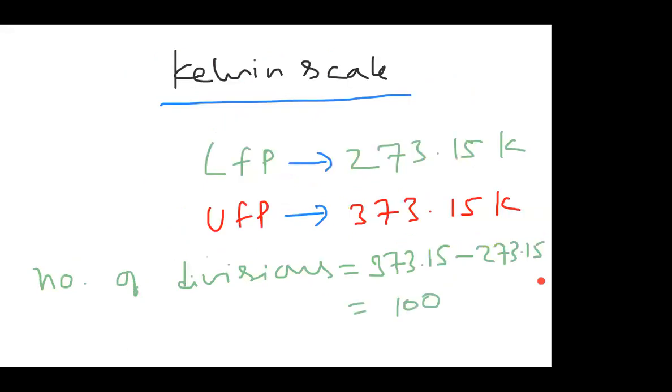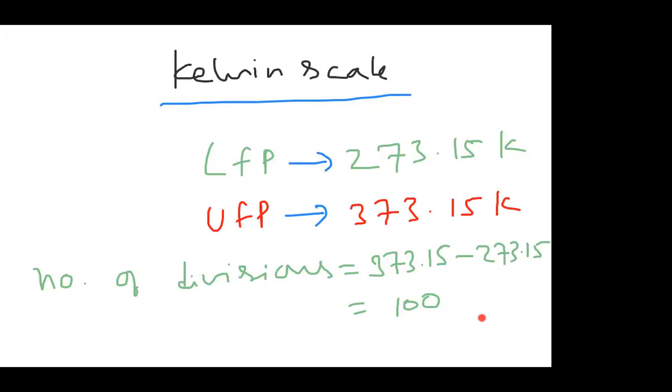Now let us see the Kelvin scale. Kelvin scale, lower fixed point value 273.15 Kelvin. Remember, lower fixed point value 273.15 Kelvin. Upper fixed point 373.15 Kelvin. Number of divisions means upper fixed point minus lower fixed point. So 373 minus 273, because 0.15 is common, is 100. The 0.15 cancels, so 373.15 minus 273.15 is 100.